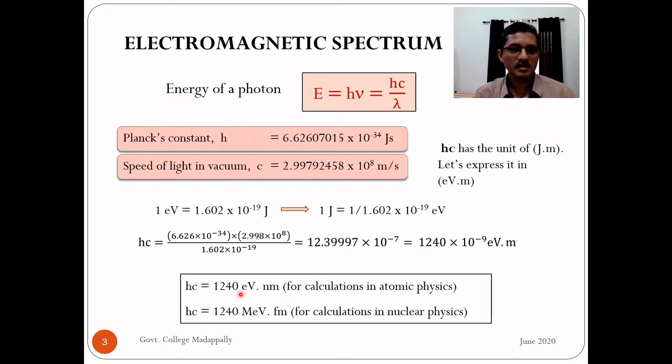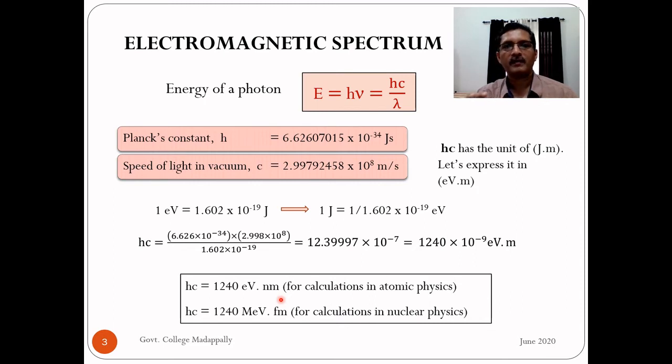My suggestion is this: you should do this calculation once and for all in your life, and after getting this value and approximating it, always remember this value, 1240 electron volt nanometer, because you will always encounter it in the study of modern physics, almost everywhere.